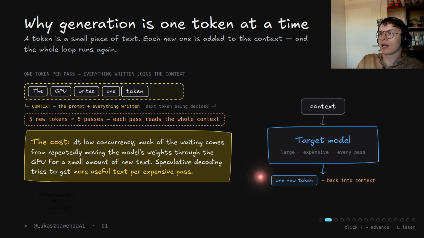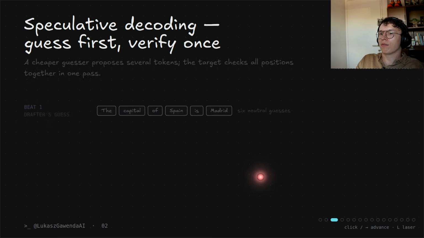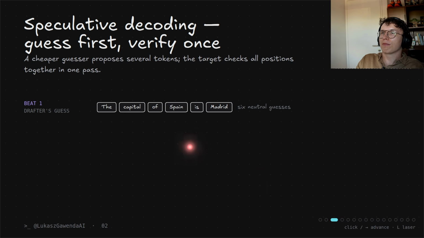Now we'll have a quick reminder of speculative decoding. Speculative decoding is guessing first and then verifying once. We have a smaller model, which is a cheaper guesser. This is typically named a draft model, and it proposes several tokens. And the target model, the big model, checks all positions together in one pass.